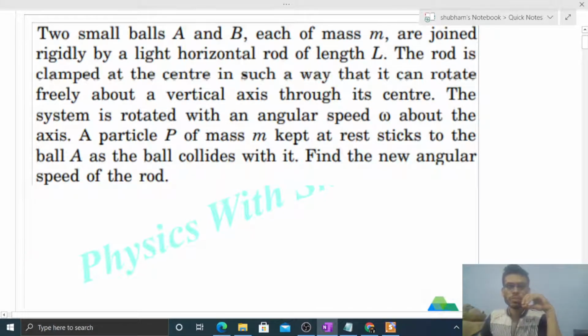Okay, hi everyone. So today let's discuss this interesting problem. It says two small balls A and B, each of mass small m, are joined rigidly by a light horizontal rod of length L. The rod is clamped at the center in such a way that it can rotate freely about a vertical axis through its center. The system is rotated with an angular speed omega about the axis. A particle P of mass small m kept at rest sticks to the ball A. As the ball collides with it, find the new angular speed of the rod.